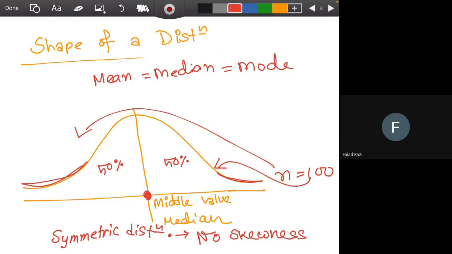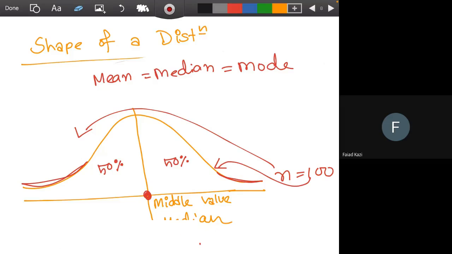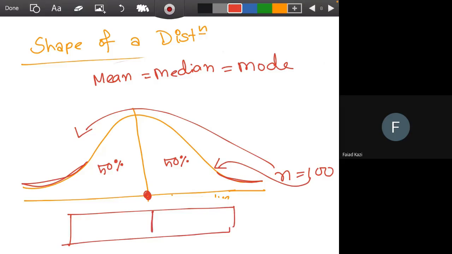And we can also find out a symmetric distribution through a box plot. So if you do a box plot, you will see that the Q2 is exactly at the middle of the distribution. আজকে আমরা বক্স প্লট করেছি, বক্স প্লট করার পরে দেখবি কি দুটো সাইডে একদম সমান দেখাচ্ছে, exactly equal.